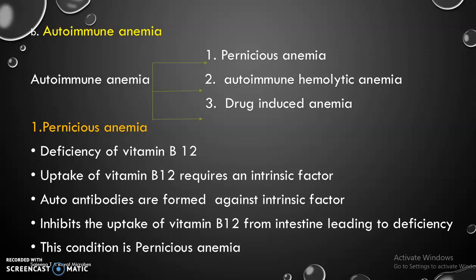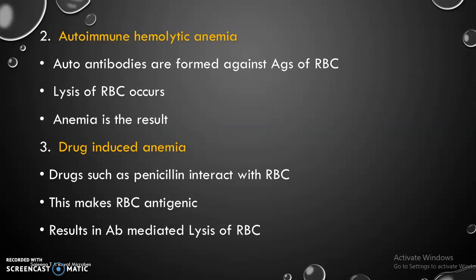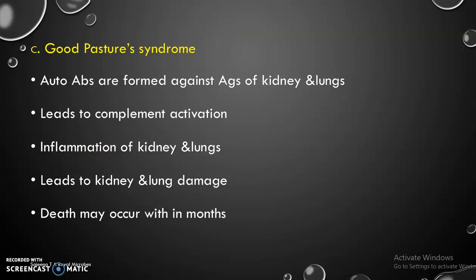Next is autoimmune hemolytic anemia. Here autoantibodies are produced against antigens of RBC, leading to lysis of RBC, and the result is anemia. Drug-induced anemia. Here drugs such as penicillin can interact with RBC and make the RBC antigenic, resulting in antibody-mediated lysis of RBC. Again, anemia is the result.